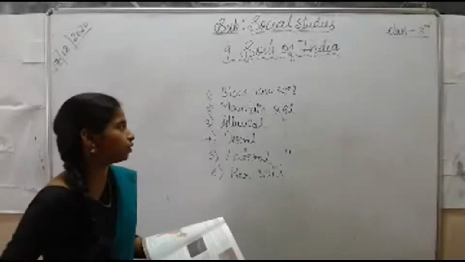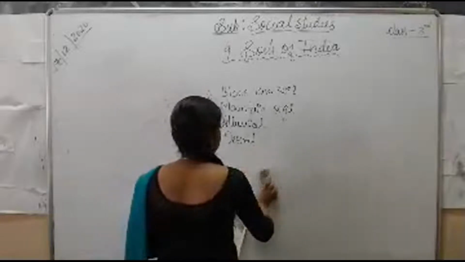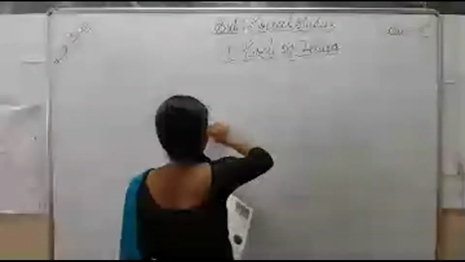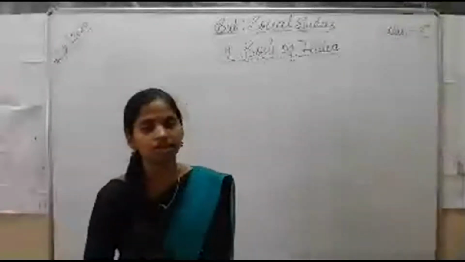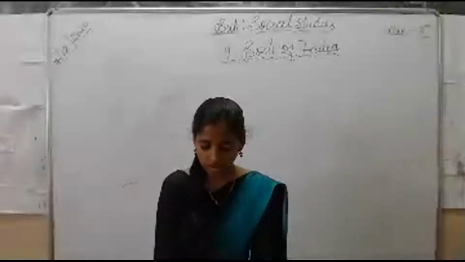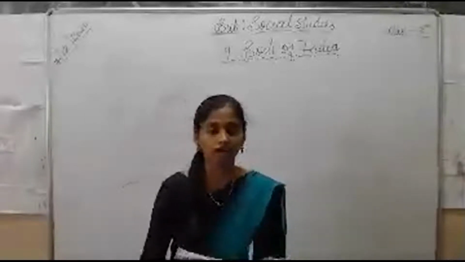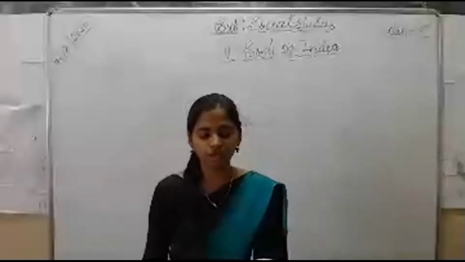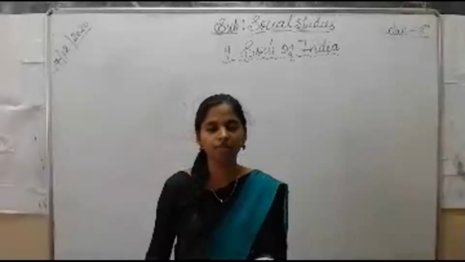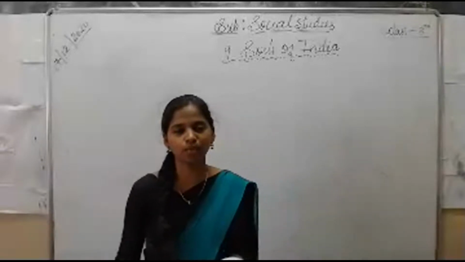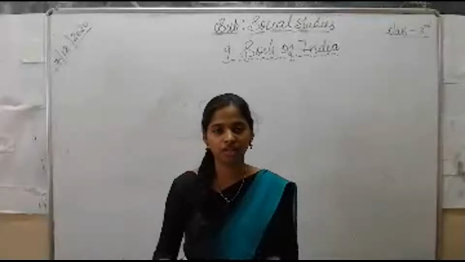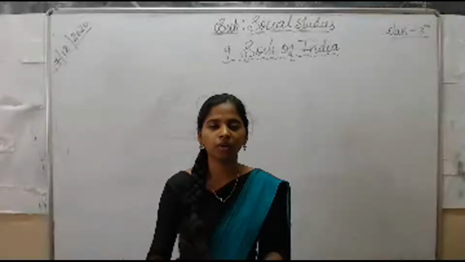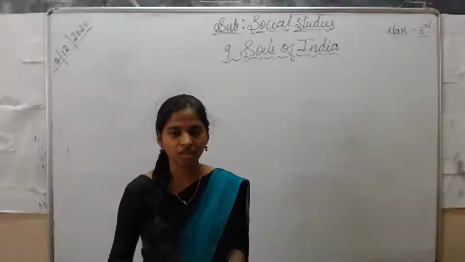We have already started to discuss the alluvial soil, the first soil we have discussed. On page number 63, there is a picture of alluvial soil. It looks like different colors of soil mixed together. This alluvial soil is formed by the deposition of silt as well as sand which has been brought down by the rivers. The rivers were carrying the silt and the sand. They come to one place and settle down near the coastal areas and the rivers.